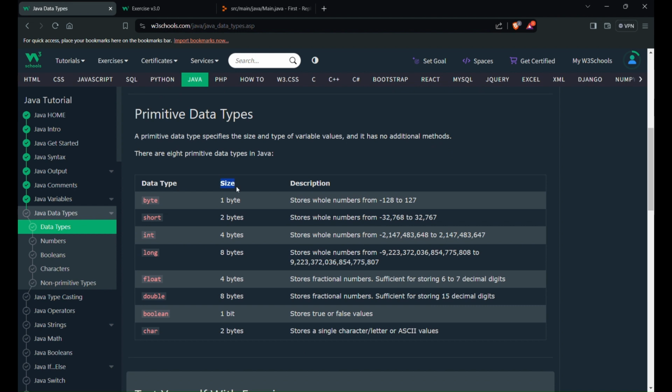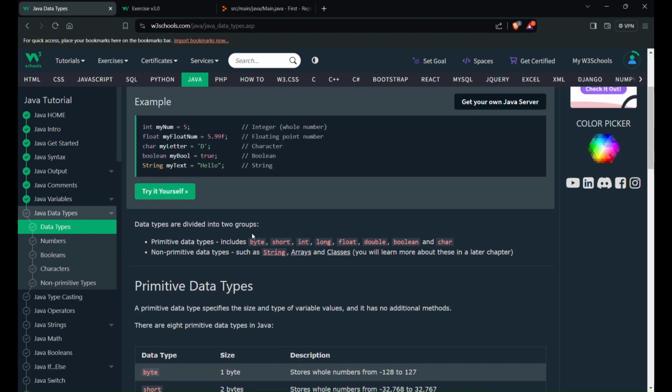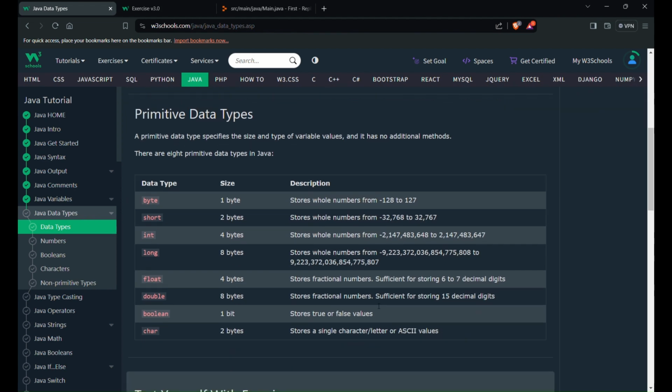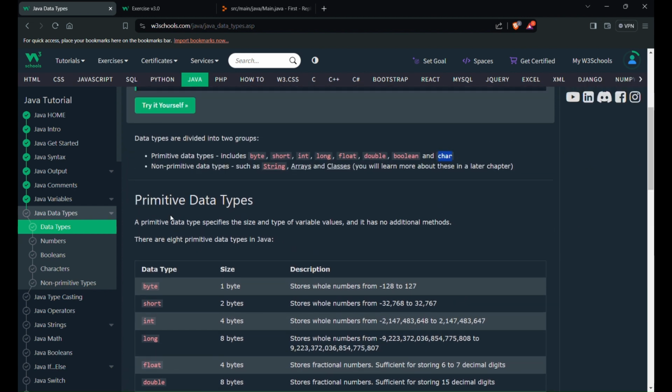So size. A byte is 1 byte, short is 2 bytes, int is 4 bytes, long is 8 bytes, float is 4 bytes, double is 8 bytes, boolean is 1 bit, and character is 2 bytes. So double is 8 and float is 4. Primitive data types specify the size.